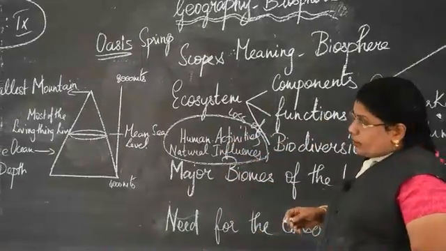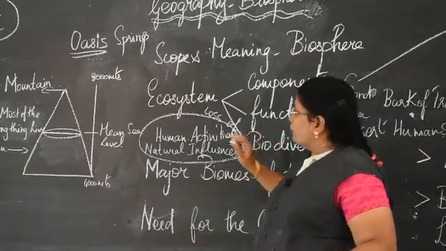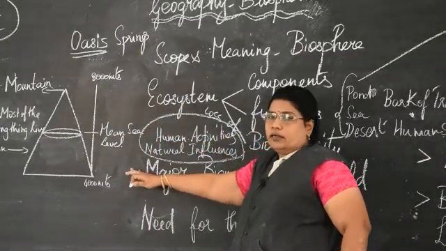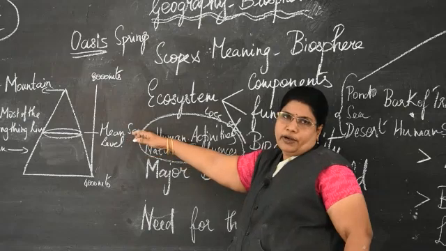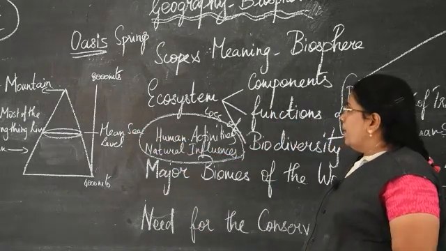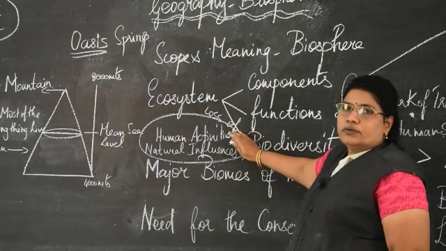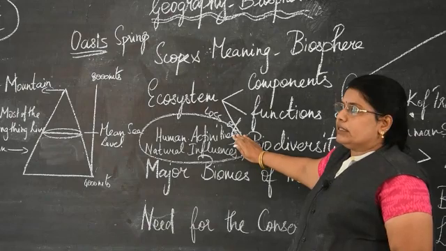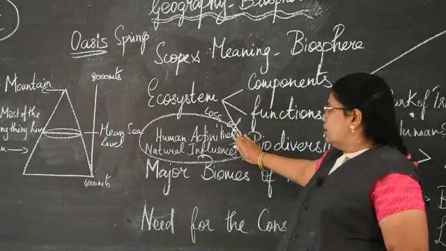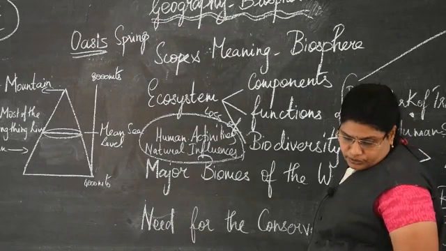So they are the ones who maintain the energy flow for all these biospheres or the biomes or whatever it is, biodiversities. So it is of primary importance for human beings to save all these plants and animals that are found on the earth, to conserve them for the future use.